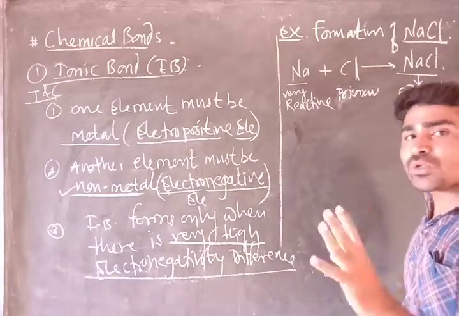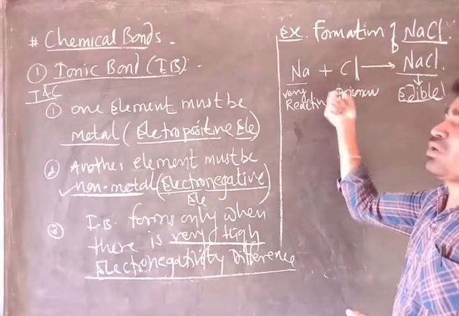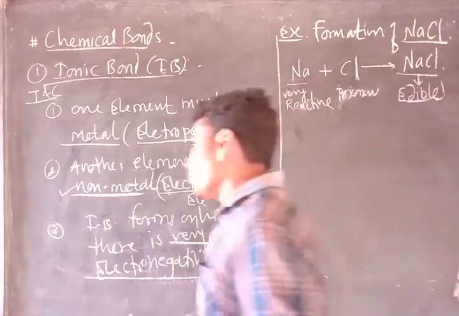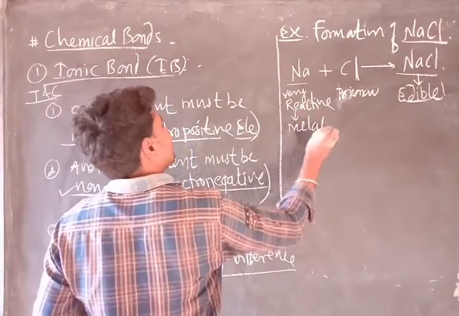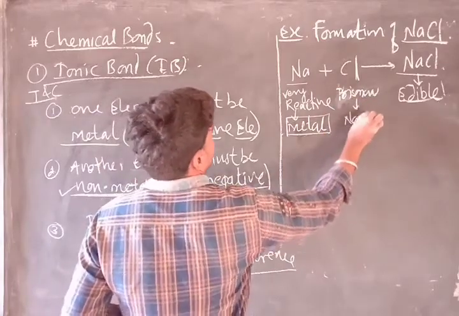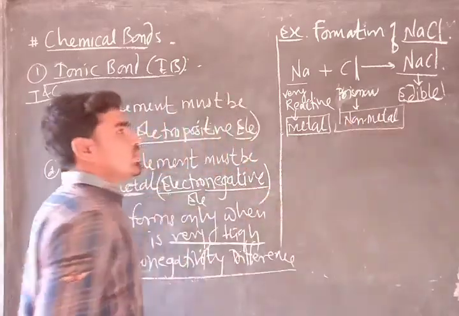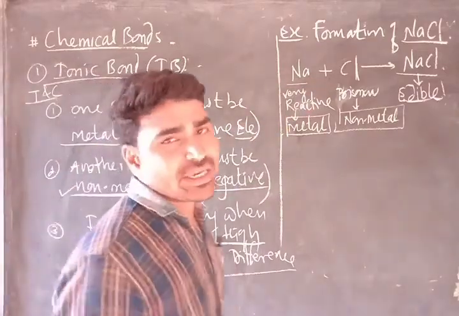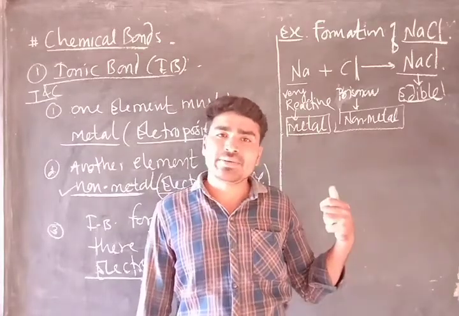But we are now going to learn how actually this is going to be formed. How these two elements actually react to form this compound. And we know that this sodium is nothing but a metal, and this chlorine is nothing but a non-metal. My dear students, how will we get the idea that sodium is a metal and chlorine is a non-metal? By knowing their valence electrons.